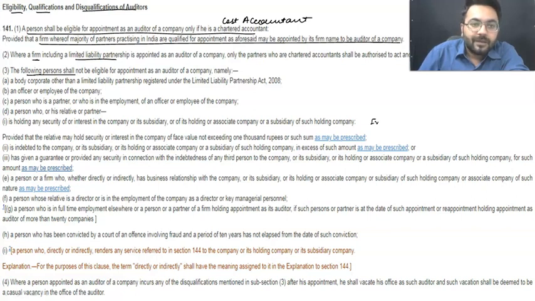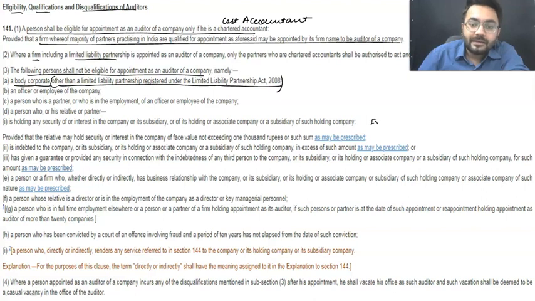There are a lot of people who are not eligible for appointment as an auditor of the company. Do remember, a body corporate is not allowed to be appointed as auditor. The logic is that a body corporate has a separate legal entity, with lifting of the corporate veil, members, shareholders, a lot of things involved. But an LLP is allowed.